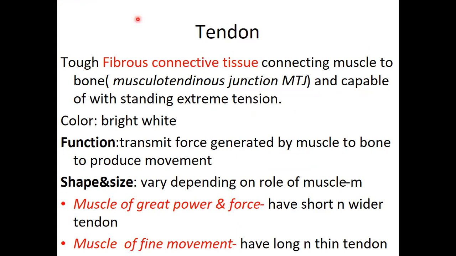All right, so tendon is our last structure to talk about now. So tendon, again, we're saying this is still dense connective tissue. Dense connective tissue forms tendons. Tendons connect muscles to bone. So the point where the muscle becomes a tendon, we call it musculotendinous junction.